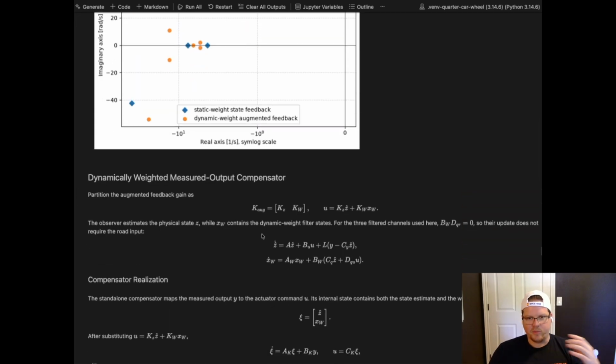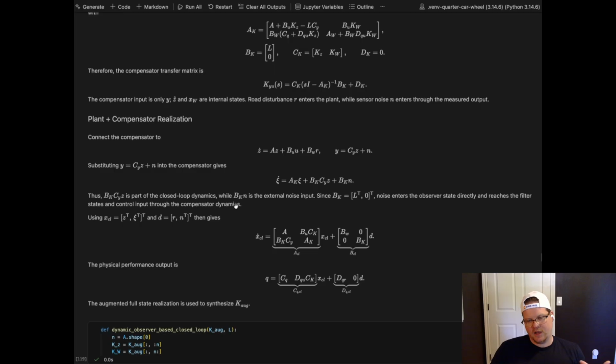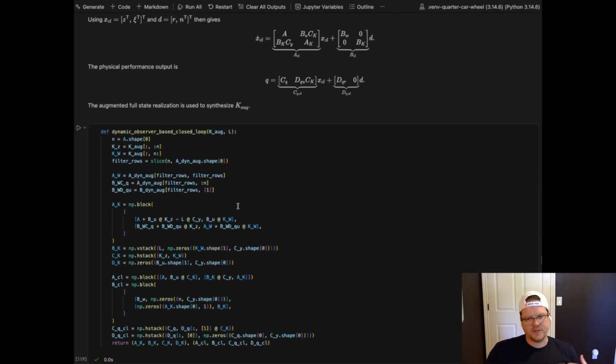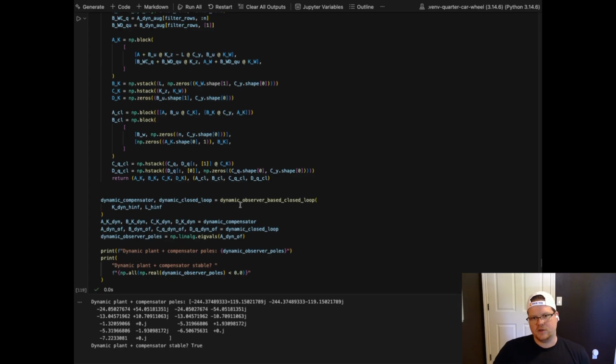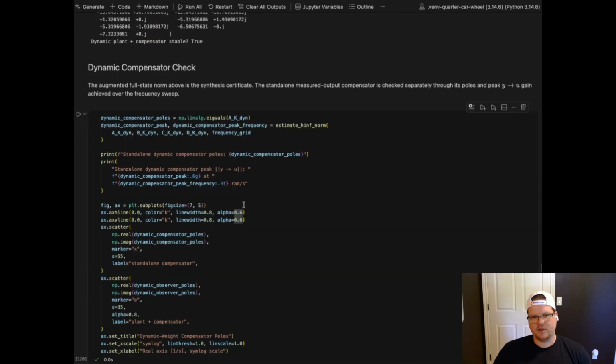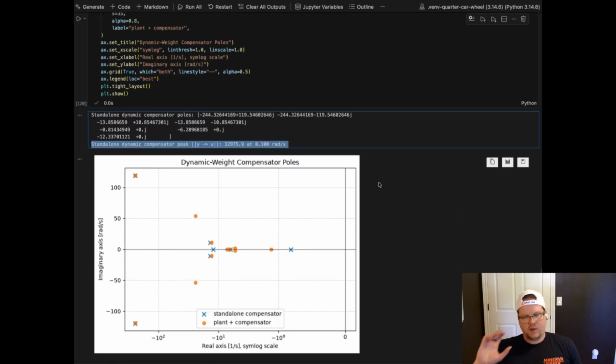We're just building out the state space, and we've introduced more states, and we still have the dynamic compensator with the original H infinity observer. So it's getting to be a little bit larger and a little bit more complicated, but we are stable and we're satisfying the criteria that we wanted to define the weighting performance for.